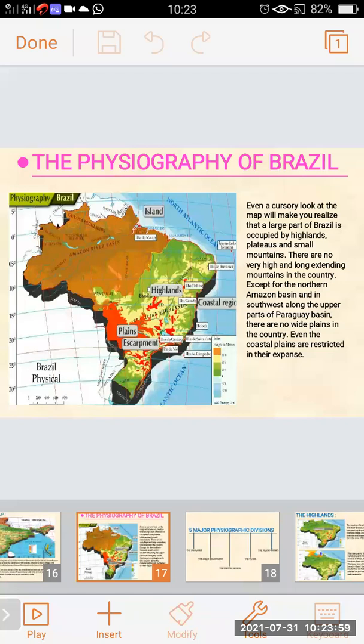Even a cursory look at the map will make you realize that a large part of Brazil is occupied by highlands. We can see in the map the green color and the yellow color. This area is known as the highlands. A large part of Brazil is occupied by highlands, plateaus, and small mountains.